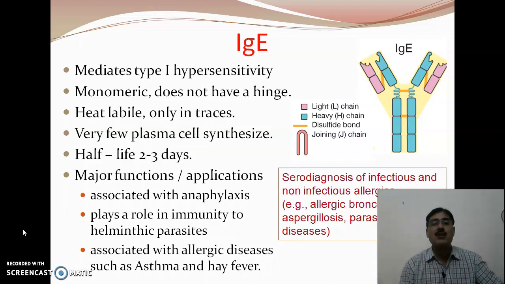It is associated with anaphylaxis, plays a role in immunity to helminthic parasites, and is associated with allergic diseases, especially in the developed countries where asthma and hay fever occur. So serodiagnosis of infectious and non-infectious allergy can determine the presence of this immunoglobulin, as in the case of aspergillosis or parasitic disease.